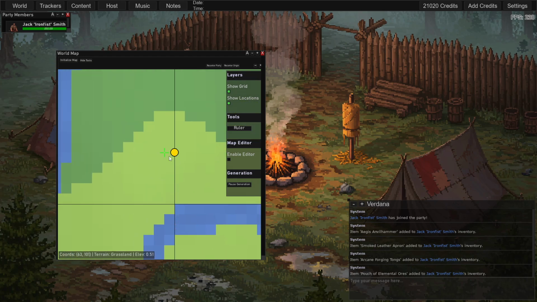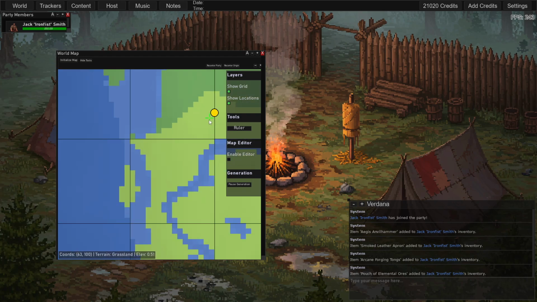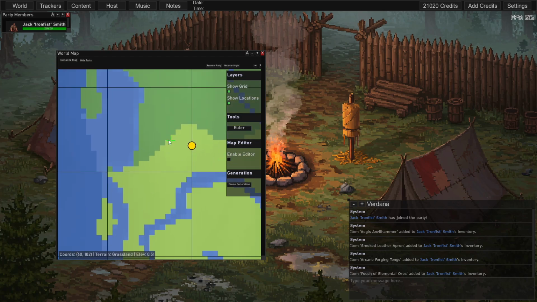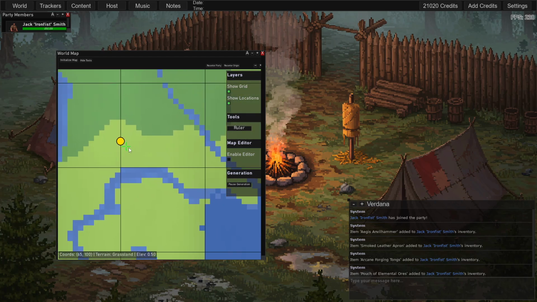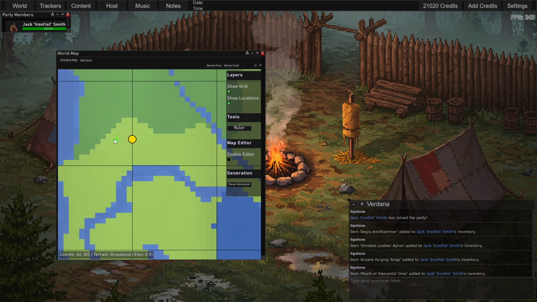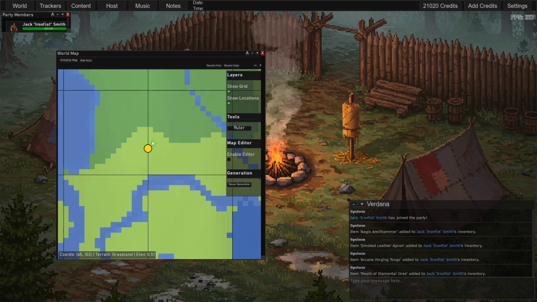So here it's going to see river. Here it's probably going to see this river, and then it's going to see this forest here, and here. And over here it's going to see this river. So it knows this grassland goes out until at least, in this kind of polygon. So it has a little bit of awareness, and it knows which one's directly above it, below it, to the right, and to the left. It's done this way so that we can pass as little as possible to the AI, while still keeping what could possibly be the most relevant information.